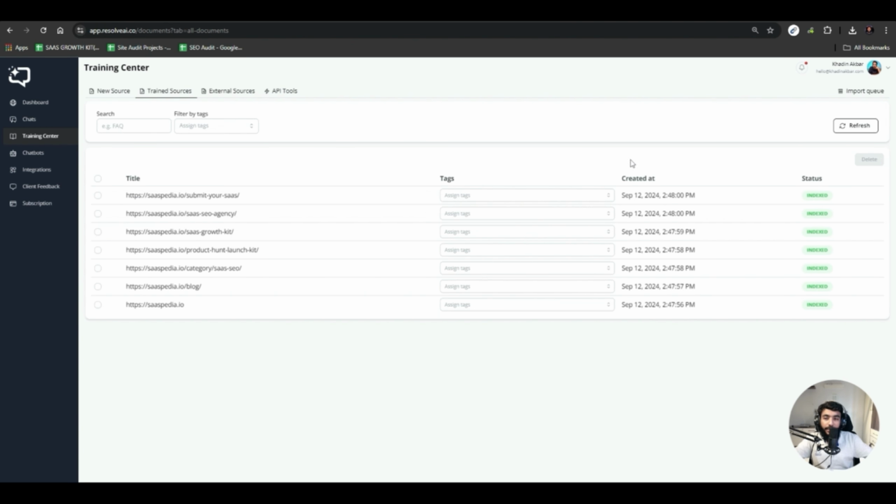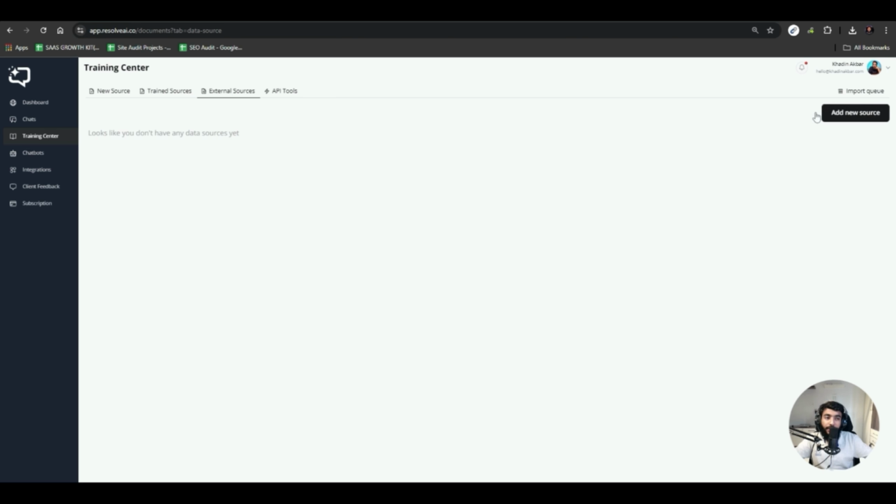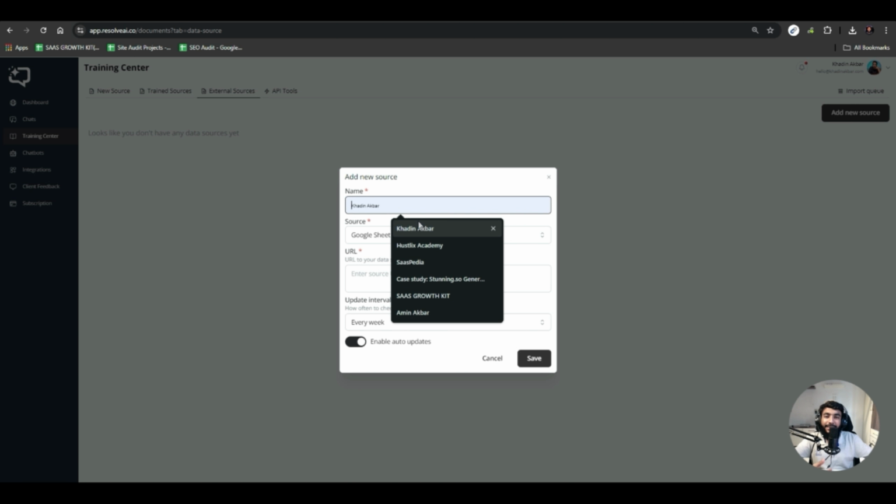And after that, you also have external sources. Here you can connect your Google Sheets, let's say your client list or whatever type of sheet you want to share.